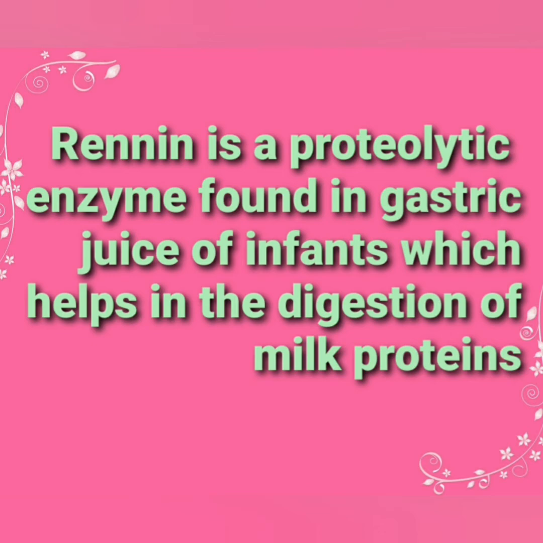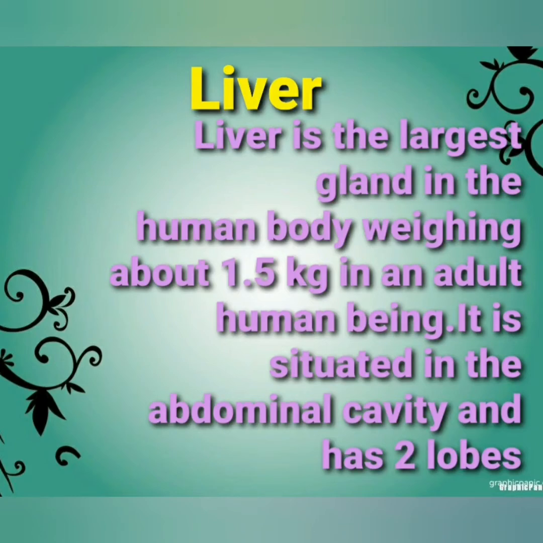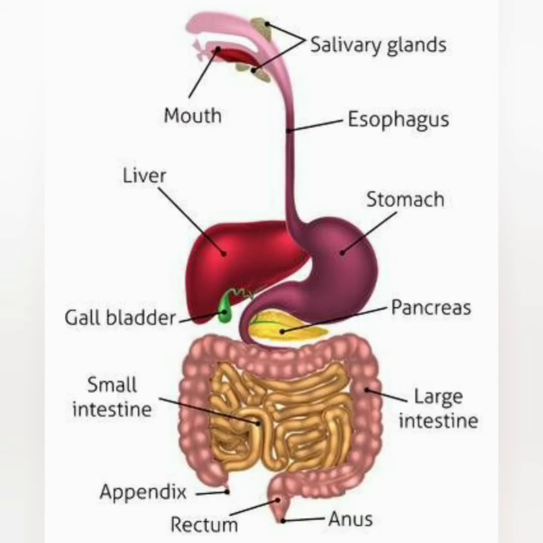which helps in the digestion of milk proteins. Liver is the largest gland in the human body, weighing about 1.5 kg in an adult human being. It is situated in the abdominal cavity and has two lobes. Here you can see the structure of the liver, and also you can observe different digestive glands, namely salivary gland, gastric gland inside the stomach, then pancreas and intestinal glands inside the small intestine. Observe this diagram and try to understand the locations of each gland also.